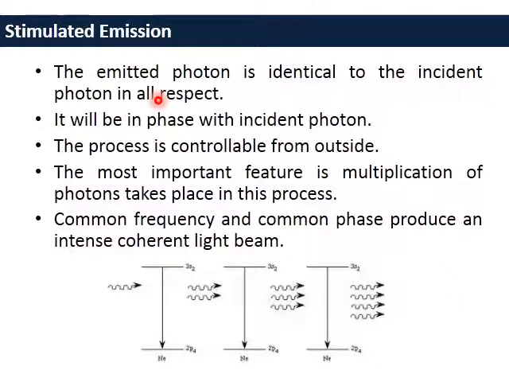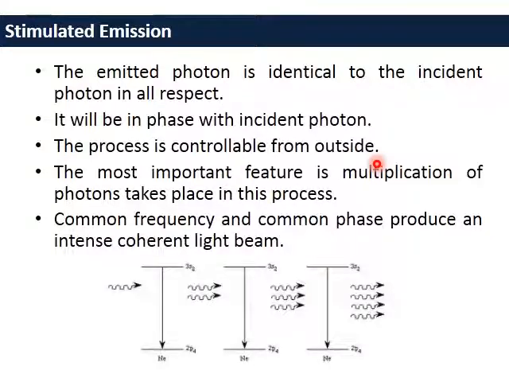Let's note some of the salient features of stimulated emission. The emitted photon is identical to the incident photon in all respects. The second photon that we are getting is identical to the incident photon in all respects. It will also be in phase with the incident photon, and the process is controllable from outside.